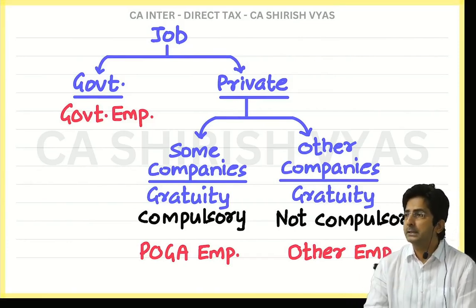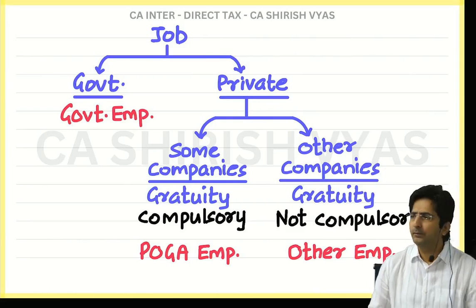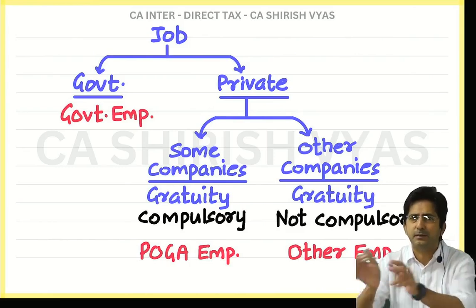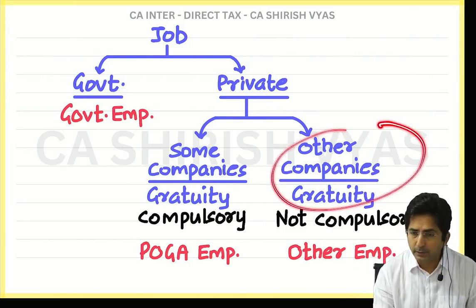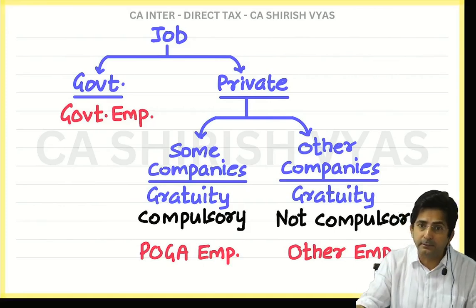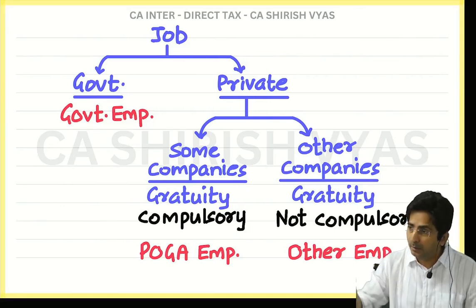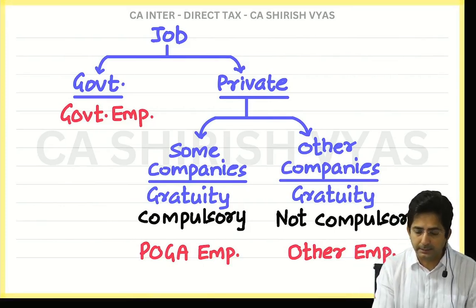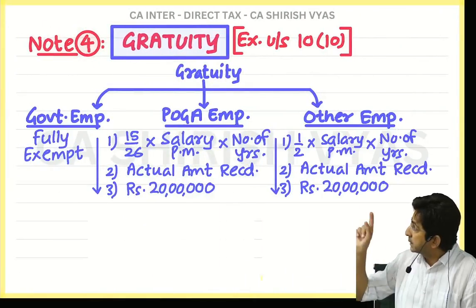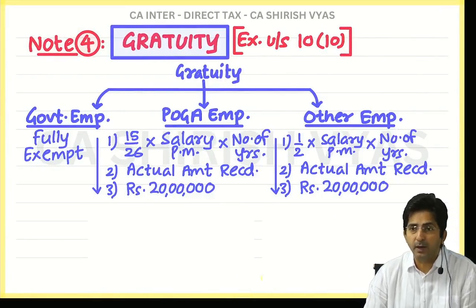See, if he is not receiving, it's bad luck. Then we will not even discuss taxable exempt. We discuss taxable exempt when you receive something. And other employees, whether they receive or not, it's not compulsory. But by chance if they receive, it will be exempt as per the formula 1, 2, 3, whichever is less. And here if you see, the formula is almost same. Instead of 15 by 26, it is 1 upon 2.